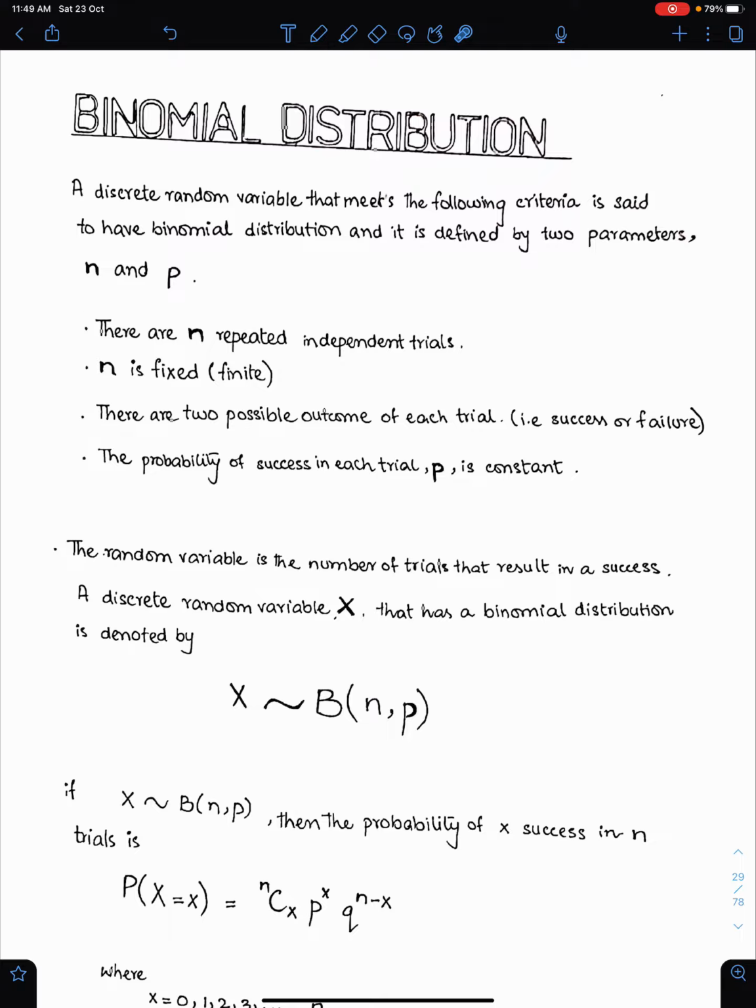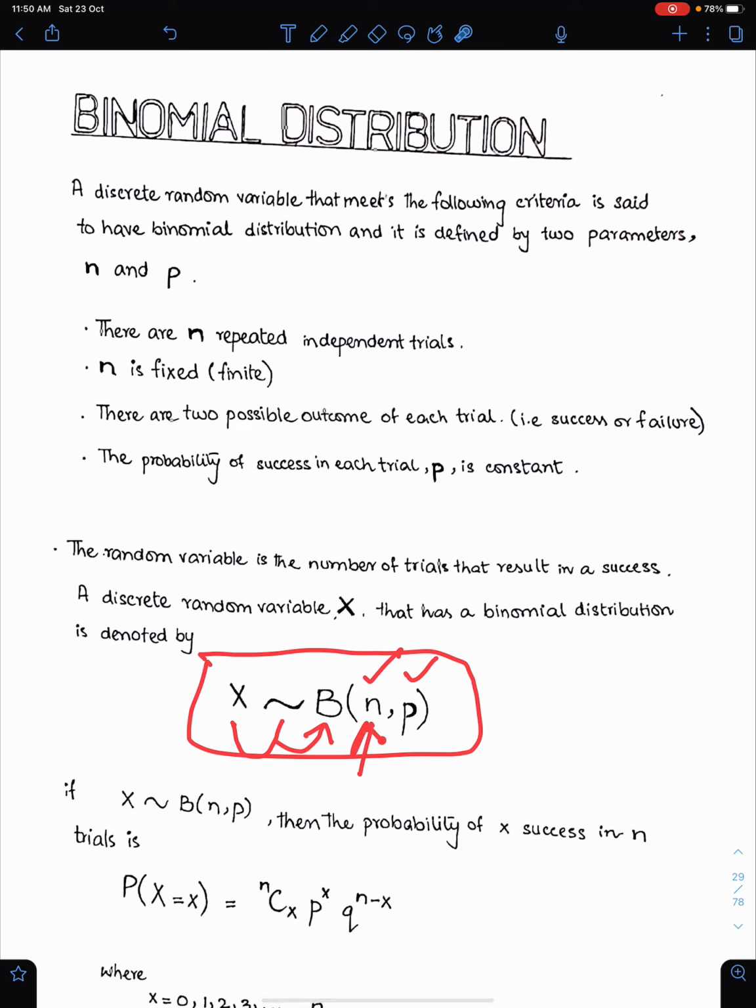The random variable is the number of trials that results in a success. A discrete random variable x that has a binomial distribution is denoted by this. This is the way to describe the distribution. You must learn this thing. You can read this as x is discrete and it follows a binomial with parameters n and p. N means fixed number of trials and p means probability of success. X follows binomial and parameters are n and p.